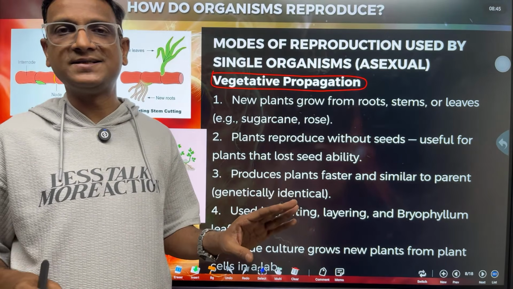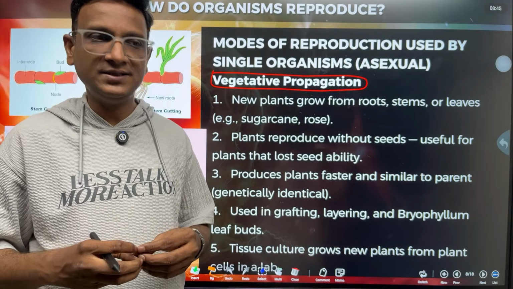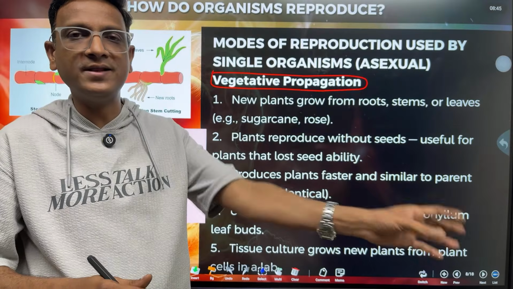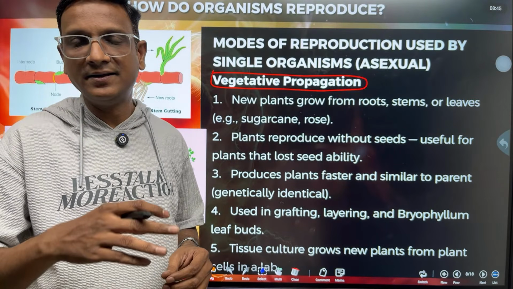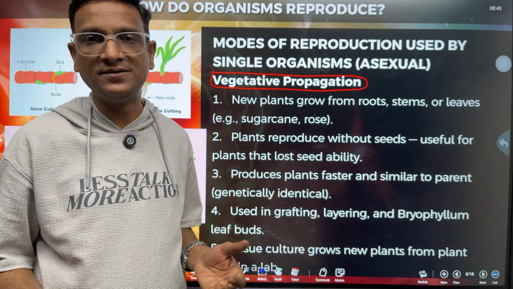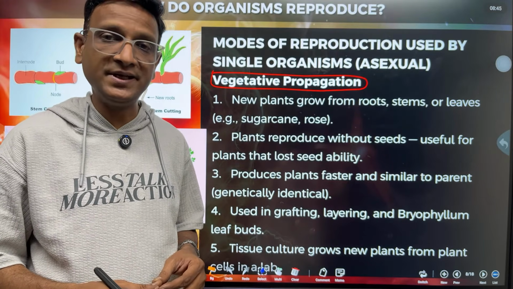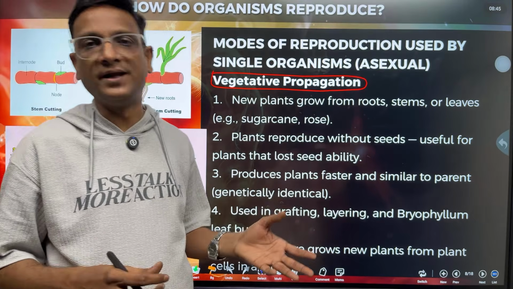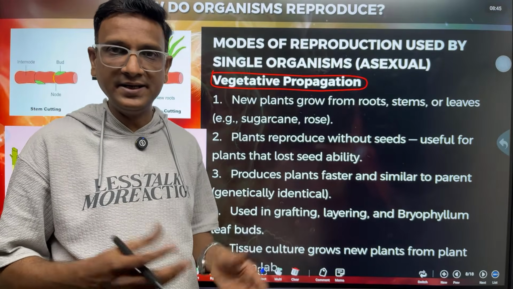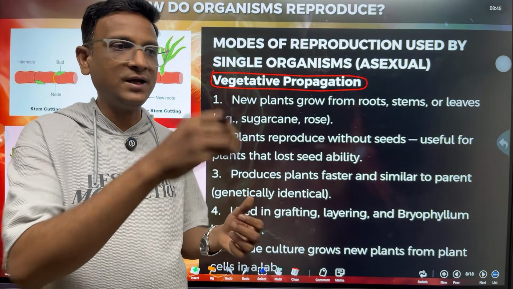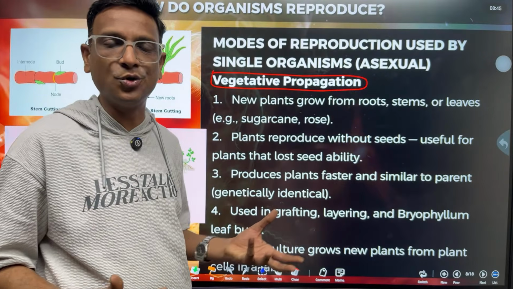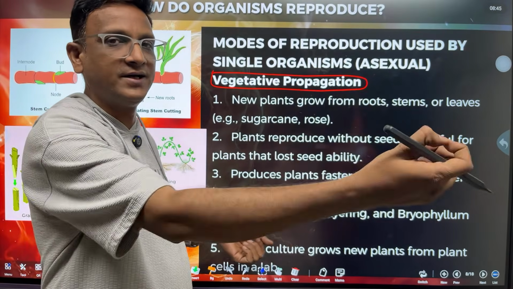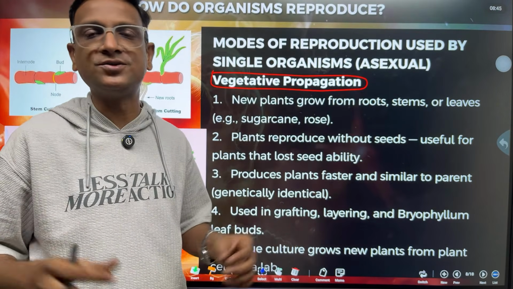There are no gametes, no fertilization. For example, if you cut the branch of a rose plant and put it in the soil, the cut piece grows into a new plant. That is called stem cutting. That means from vegetative parts you can get a new organism. In the case of an animal, if you cut some part, can you create a new organism out of that? No. If I take one of my cells and put it outside, can I make it into a new organism? No, it's not possible.